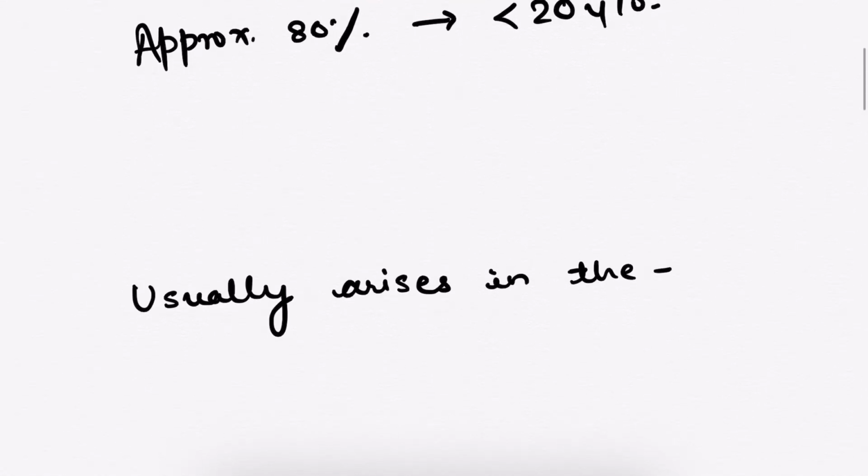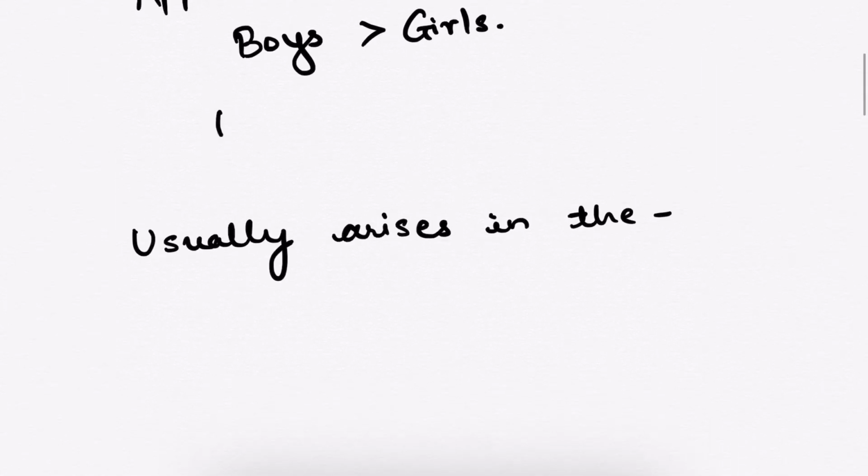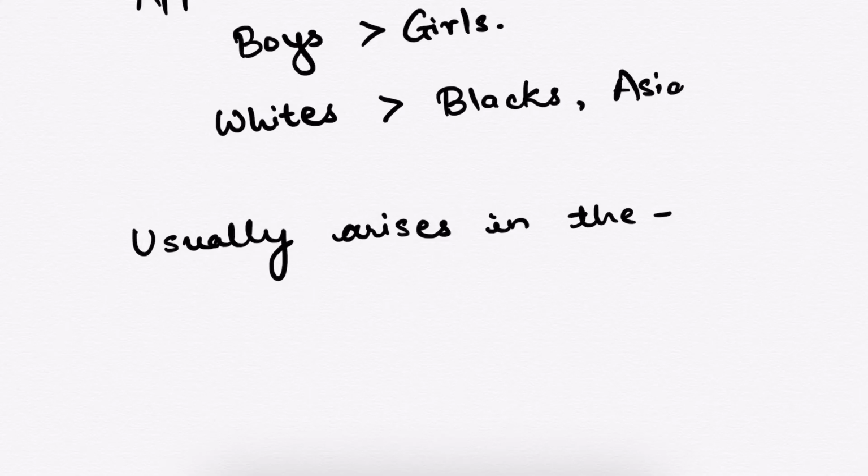Here the boys are more affected than the girls, and the whites are predominantly more affected than the blacks and the Asians, as they are rarely affected.